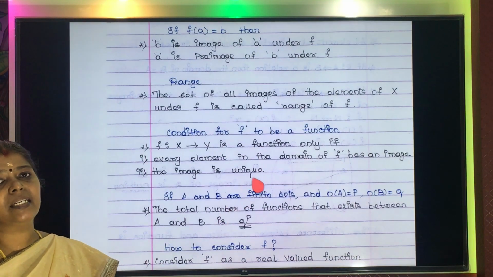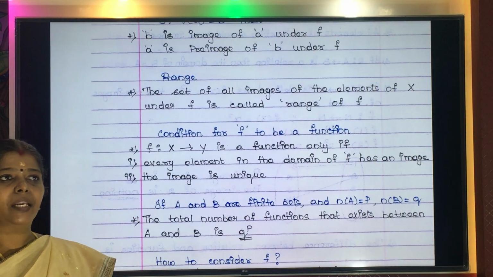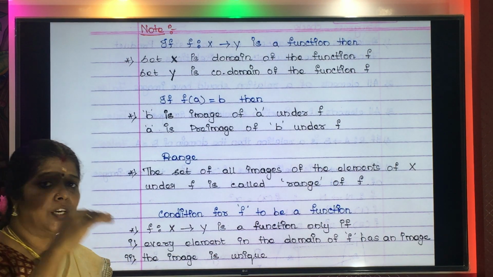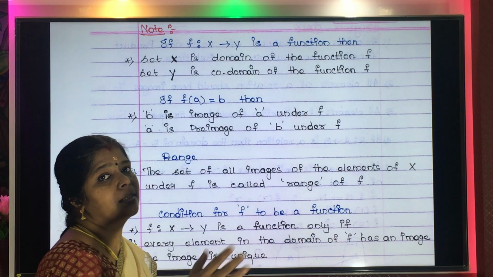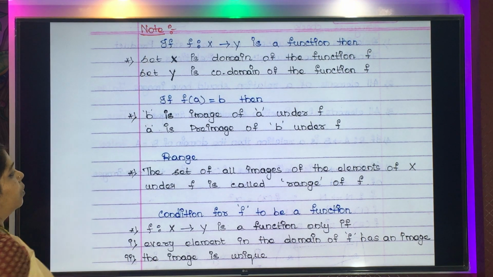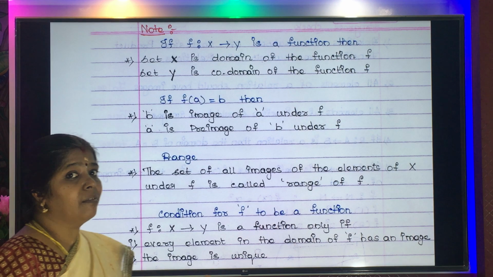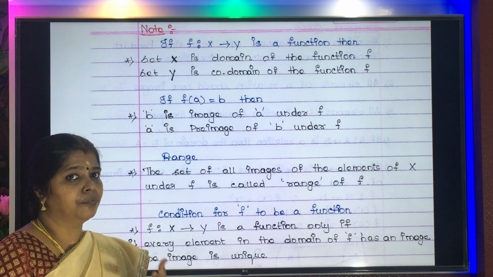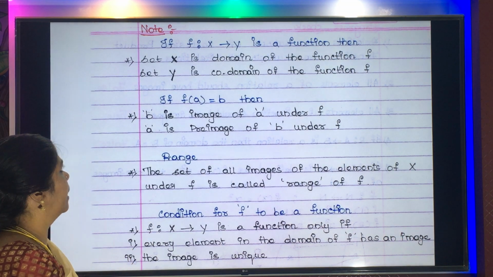Function can also be seen as a mechanism, that is, for each input you give, you will get one output. The input is denoted by x and the output as f(x). Okay, now let us go into the note. Now you all have understood functions, right? Now there are some inner details that we have to know for better understanding.